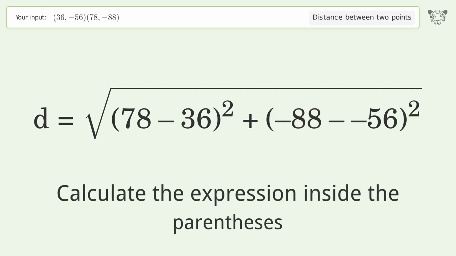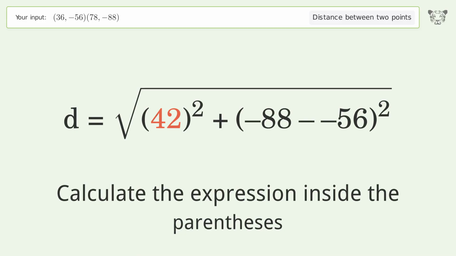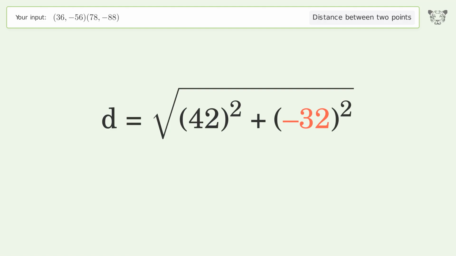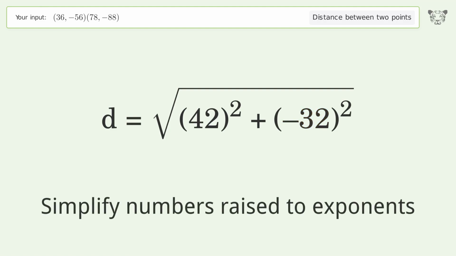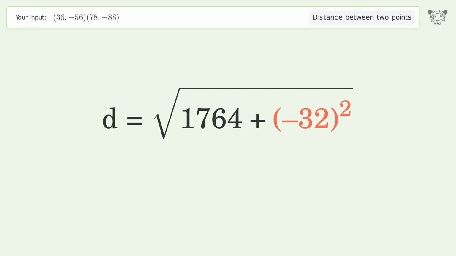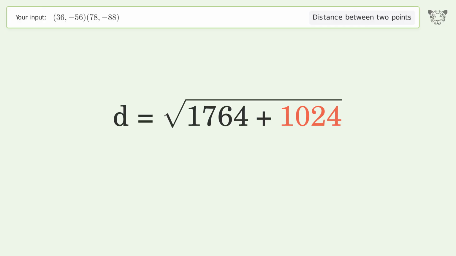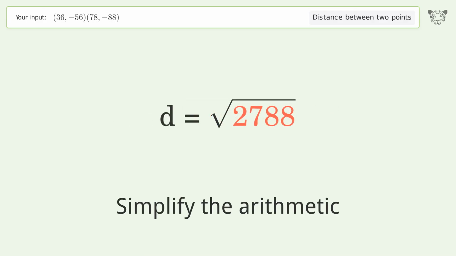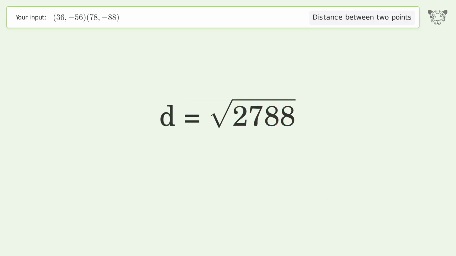Calculate the expression inside the parentheses. Simplify numbers raised to exponents. Simplify the arithmetic. And so the distance between the 2 points is the square root of 2,788, or 52.802.